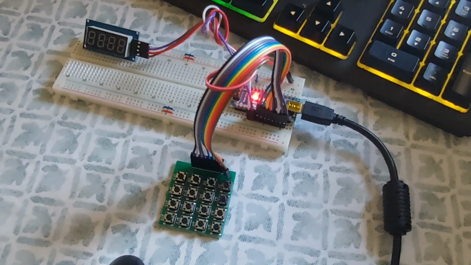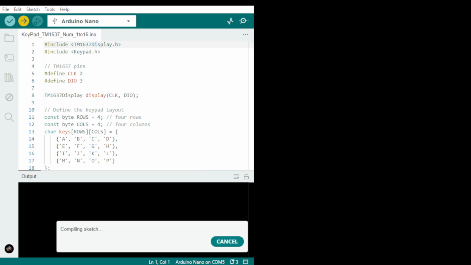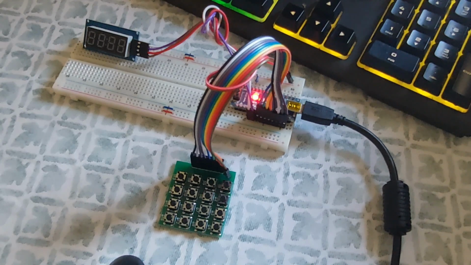Okay, now let's do the numbers. There's numbers. Keypad numbers. Okay, let's program the numbers and see how it works.